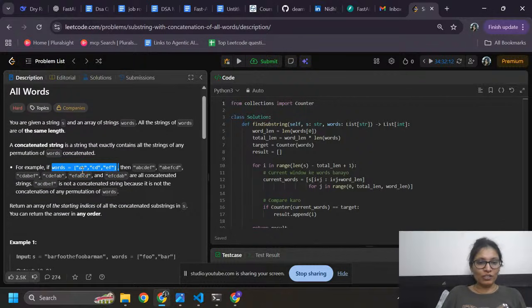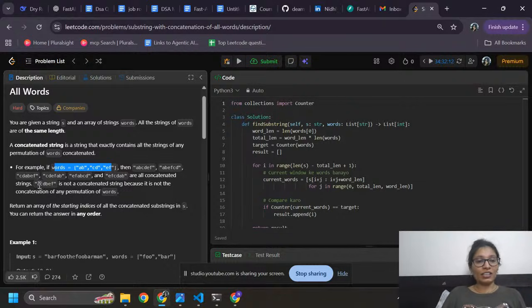So then abcdef. We are going to find a string like this that exactly contains all the strings of any permutation of words. Here abcdef, cdefab, and here again efabcd and efcdab. All are concatenated strings.